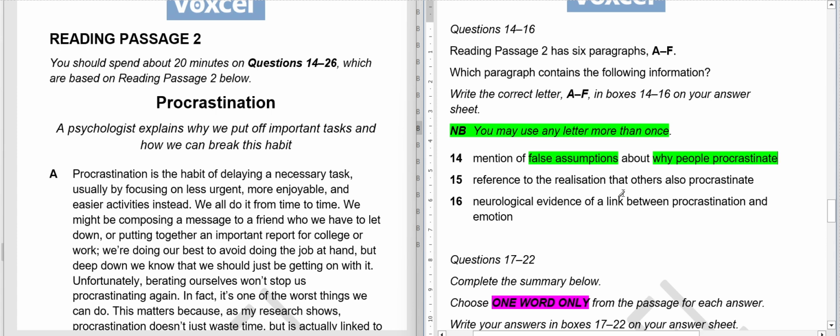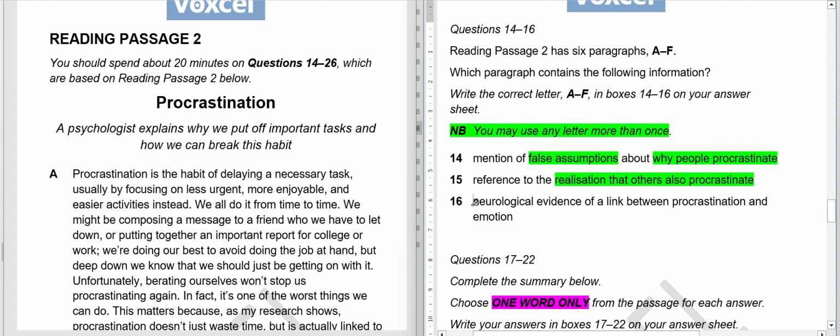reference to the realization that others also procrastinate. So in whatever paragraph we realize that it is not only an individual problem, it is a common problem in human beings, that not only I, as in sense of one person, not only I procrastinate, other people also do this particular thing. 16th, neurological evidence of a link between procrastination and emotion.